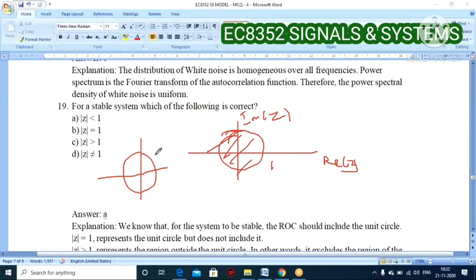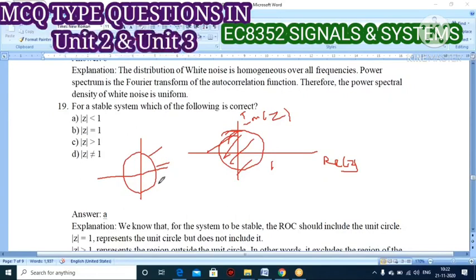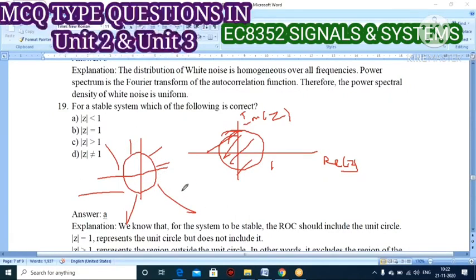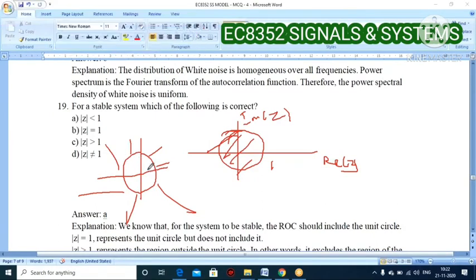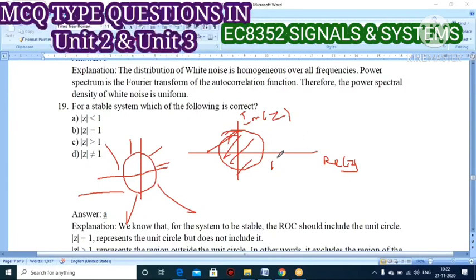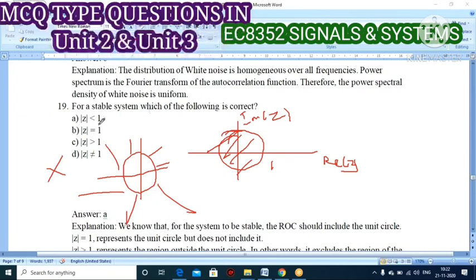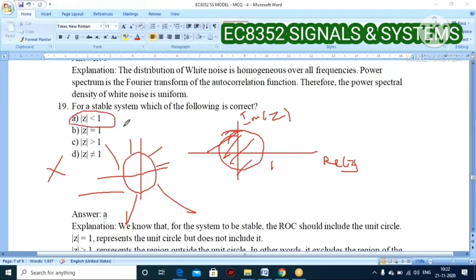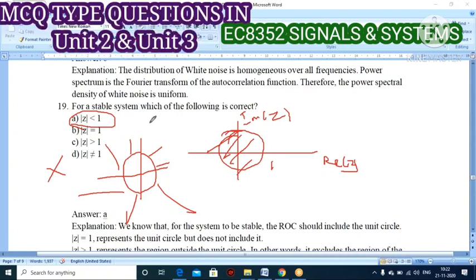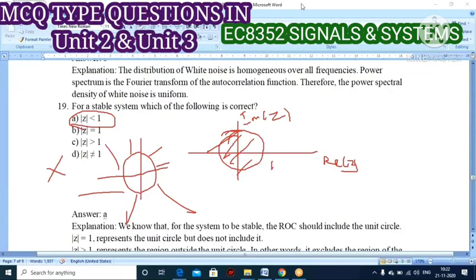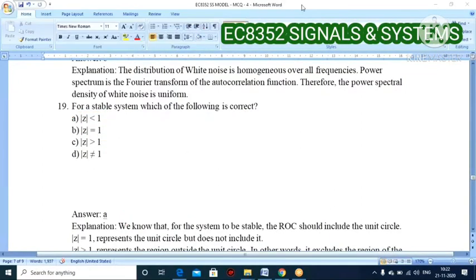Mod z greater than 1 means the portion will be like this. The shaded region will be the outside part of the unit circle, so this is also wrong. Mod z not equal to 1 definitely doesn't represent any unit circle. So which one is correct? Option A is the correct one. Am I clear? For a stable system, mod z less than 1 is the correct one. Right. So next part.